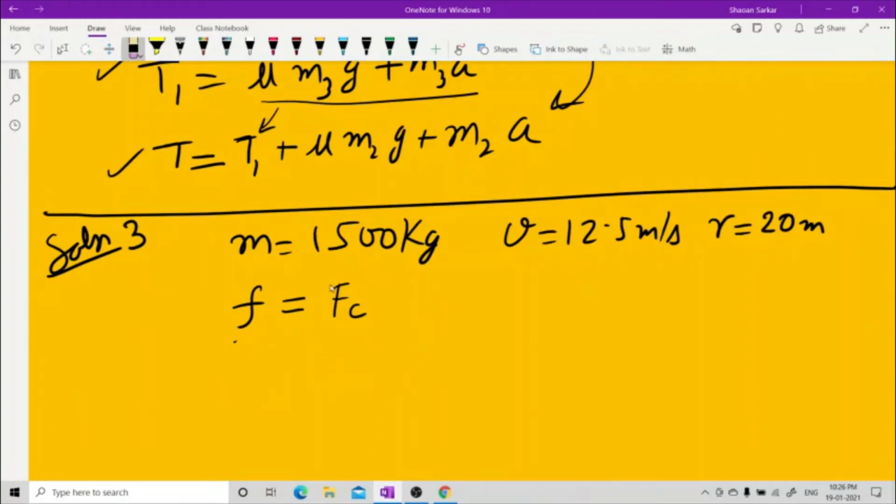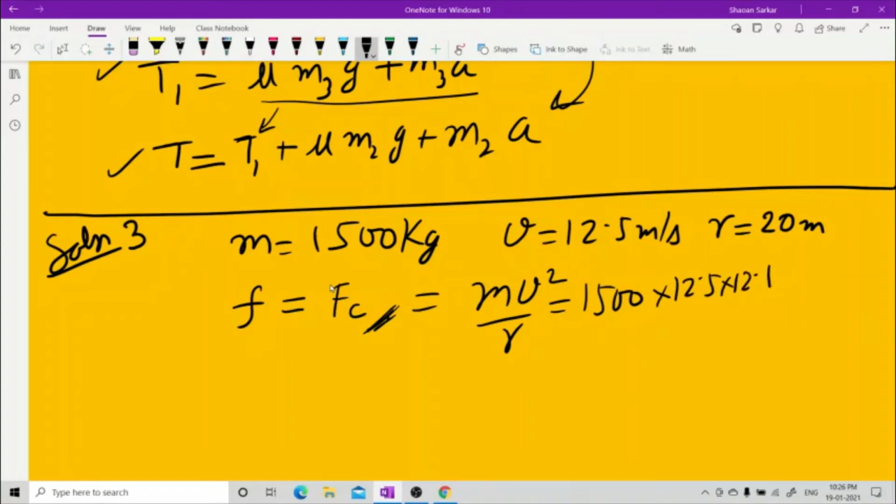Sorry. This is correct, because the centripetal force comes from the frictional force; the centripetal force is a pseudo force, it is due to some other force. So they are asking mv square by r. Just do this. Let's write 1500 times 12.5 into 12.5 by 20.